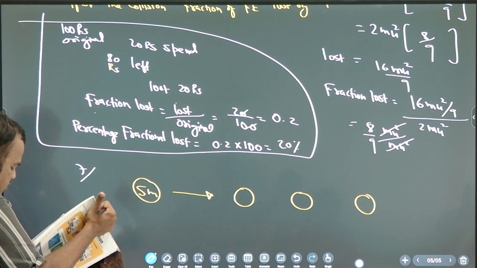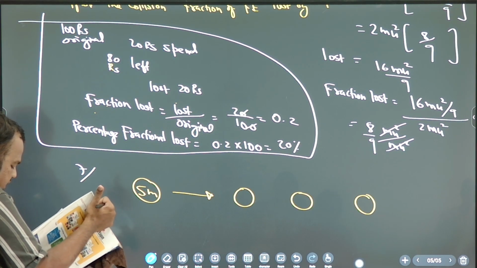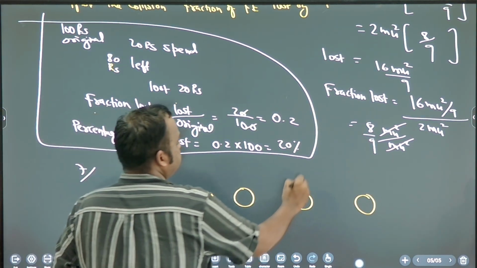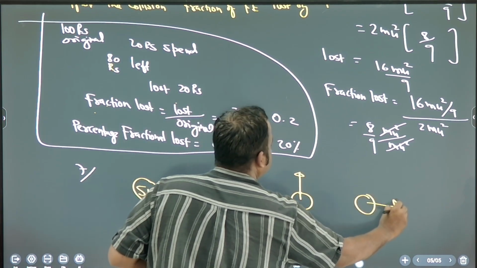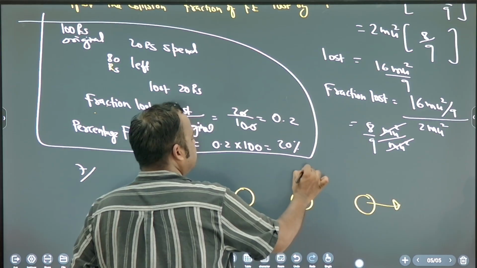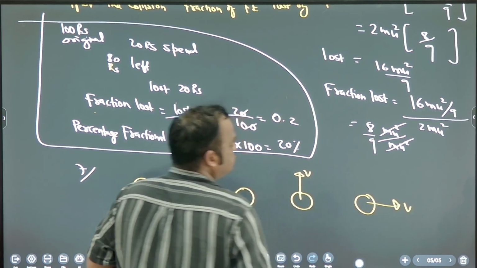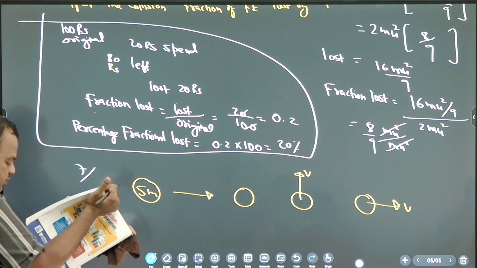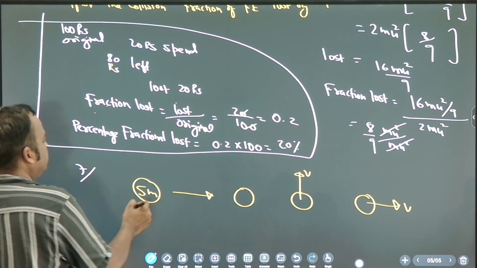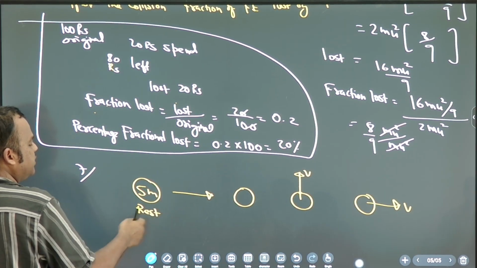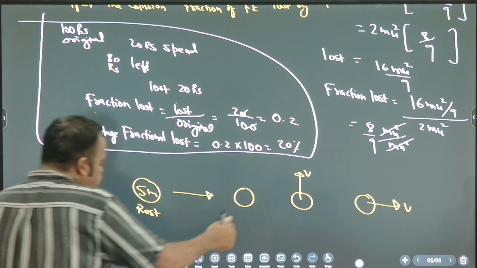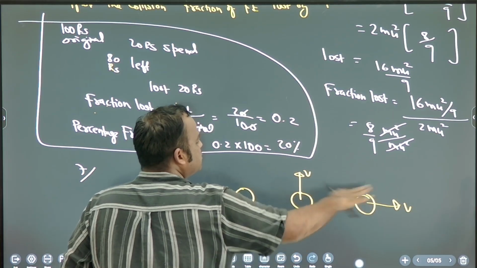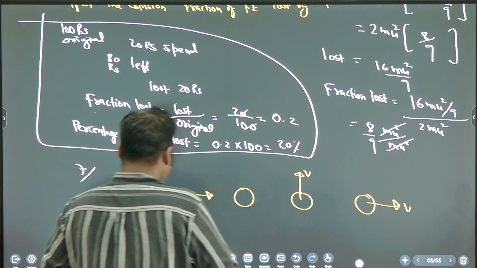2 fragments of mass m each move along mutually perpendicular directions. You can take these 2 fragments. What are their velocities? Mutually perpendicular. So you can assume the third is at rest. It is given in the question. Now these are the 2 fragments. Their velocities are perpendicular.